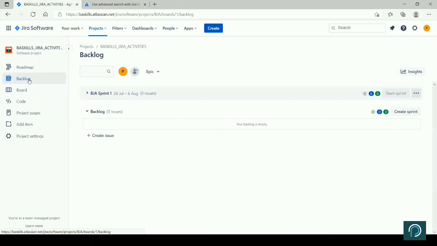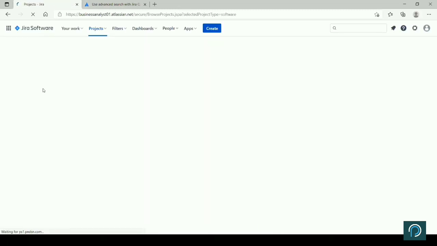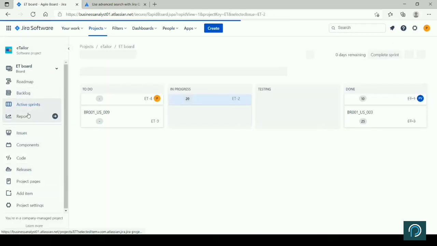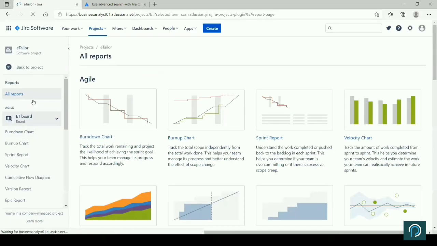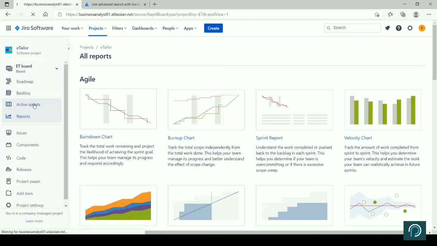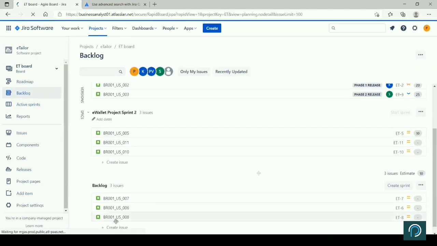And then you will come to the different reports that are here. Those reports you will try and use. All these are different items. So in this particular project, we have seen that there are certain reports that you will be using. On a daily basis, you will mostly be busy on Jira. You will be reviewing the burn down chart and the active sprint. And as a business analyst, you will be mostly working on the backlog. So let me see.